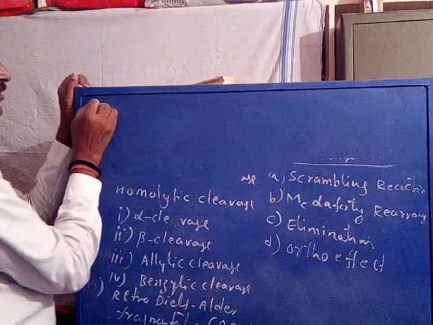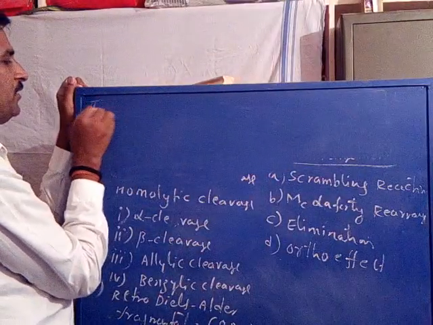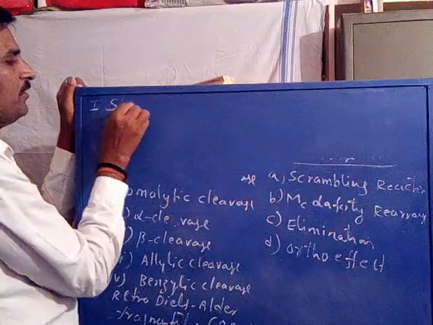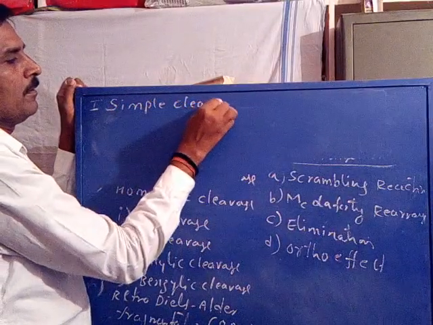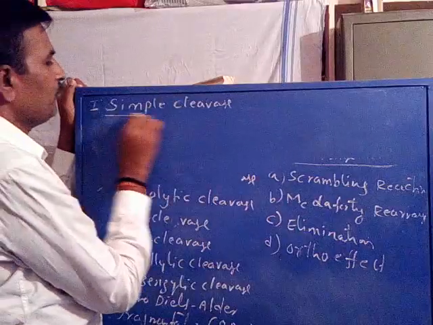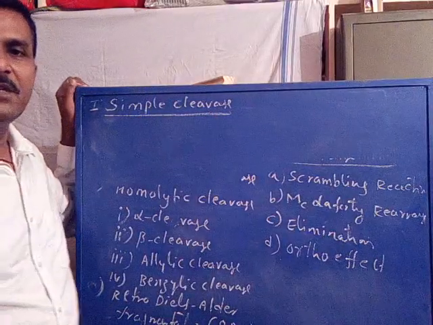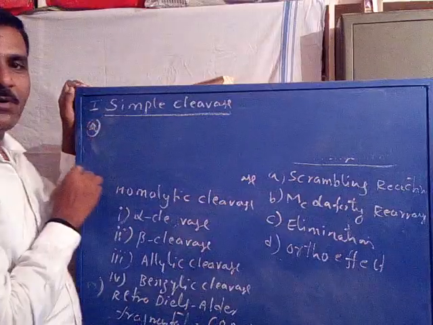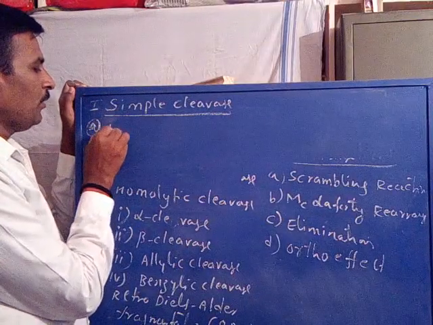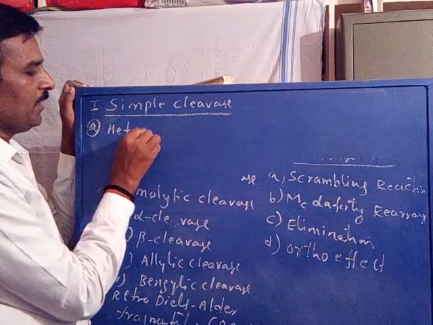Now, the first process of fragmentation is simple cleavage. In that, A, we will discuss the first one, heterolytic cleavage.